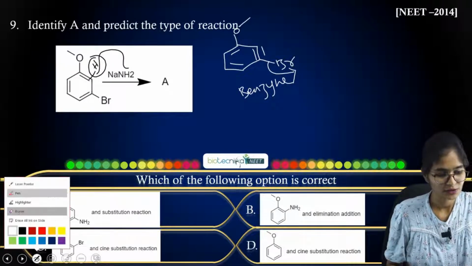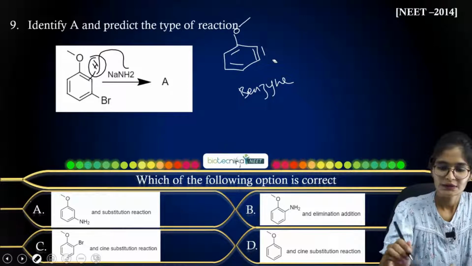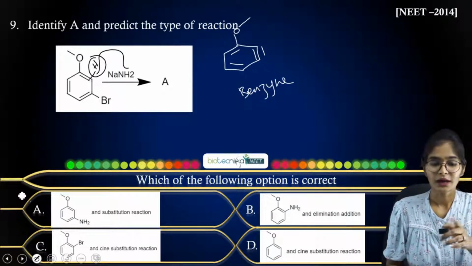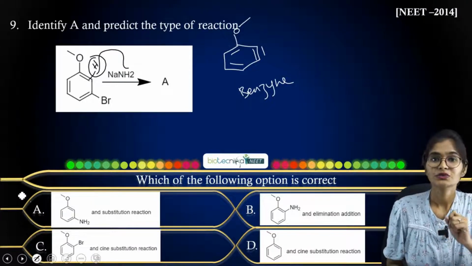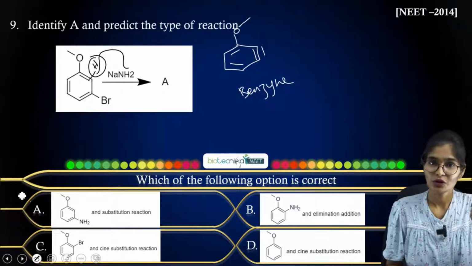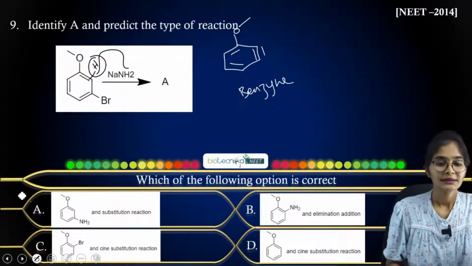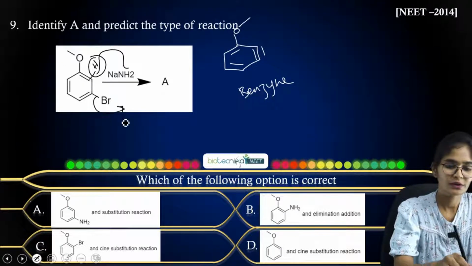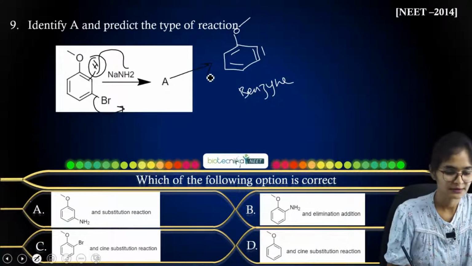So let me show it here perfectly. Okay, so you have got your benzyne here. I have shown it before the Br group leaves. Firstly, NaNH2 is a base, and it will abstract the proton from the carbon center, and then the Br will go out. So this Br will go out and you are going to get your benzyne intermediate.